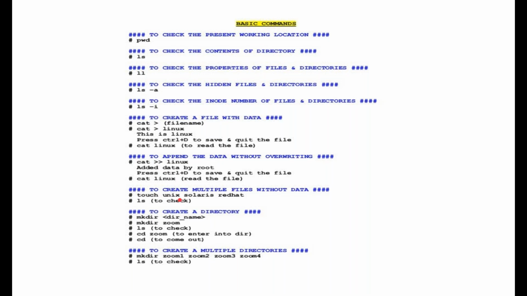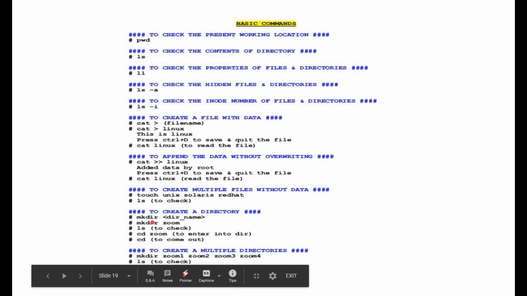Similarly, to create multiple files, I told you that is the touch command. For making a directory, mkdir, listing. Similarly, to enter into a directory, cd, and for checking. So these are the other basic commands.